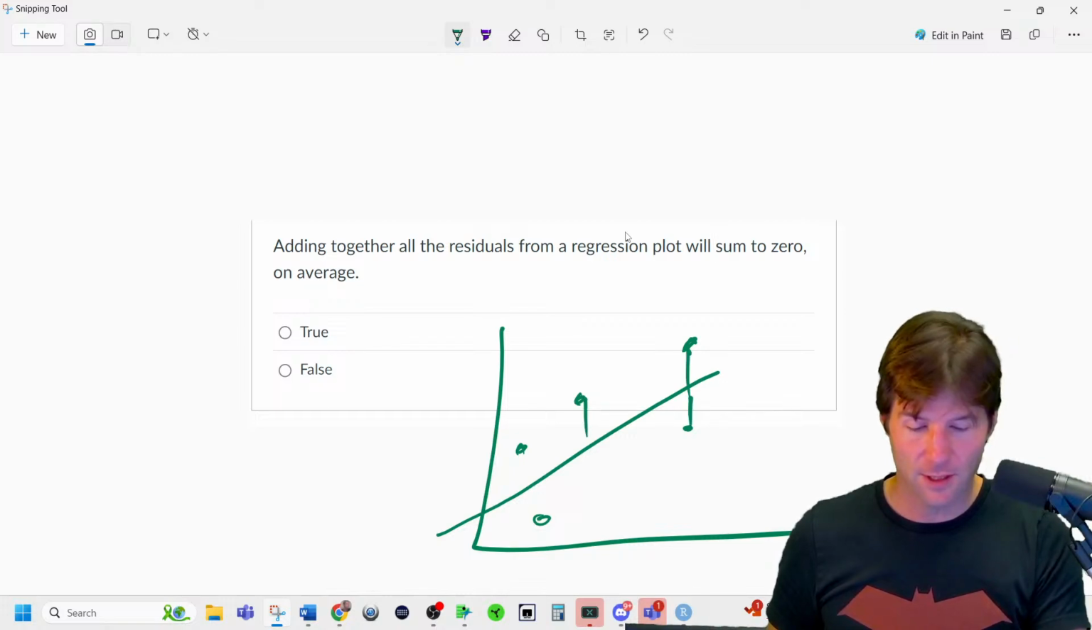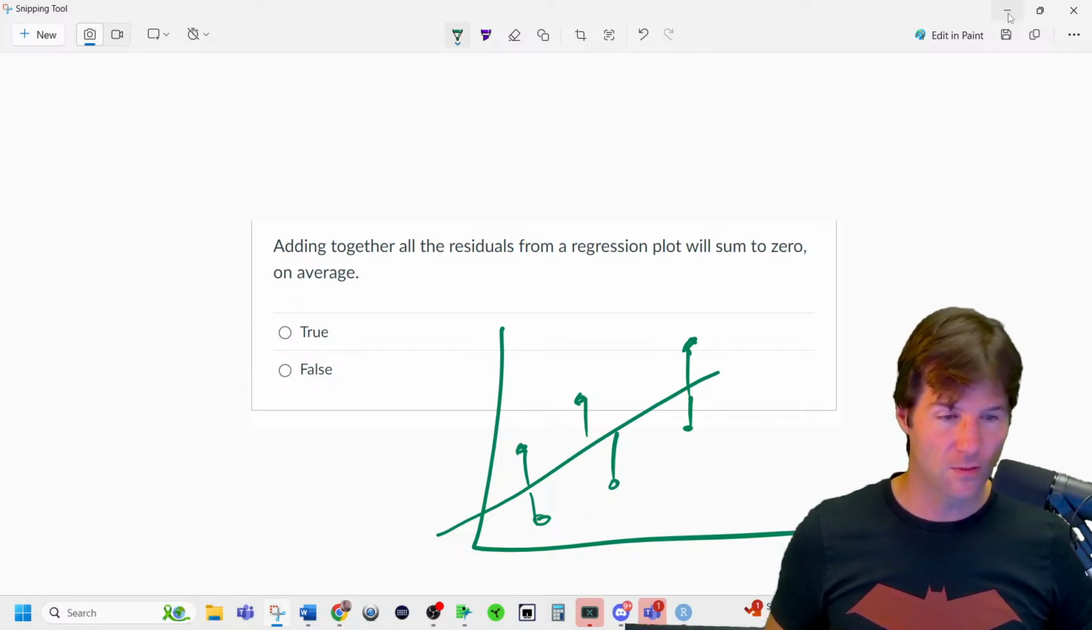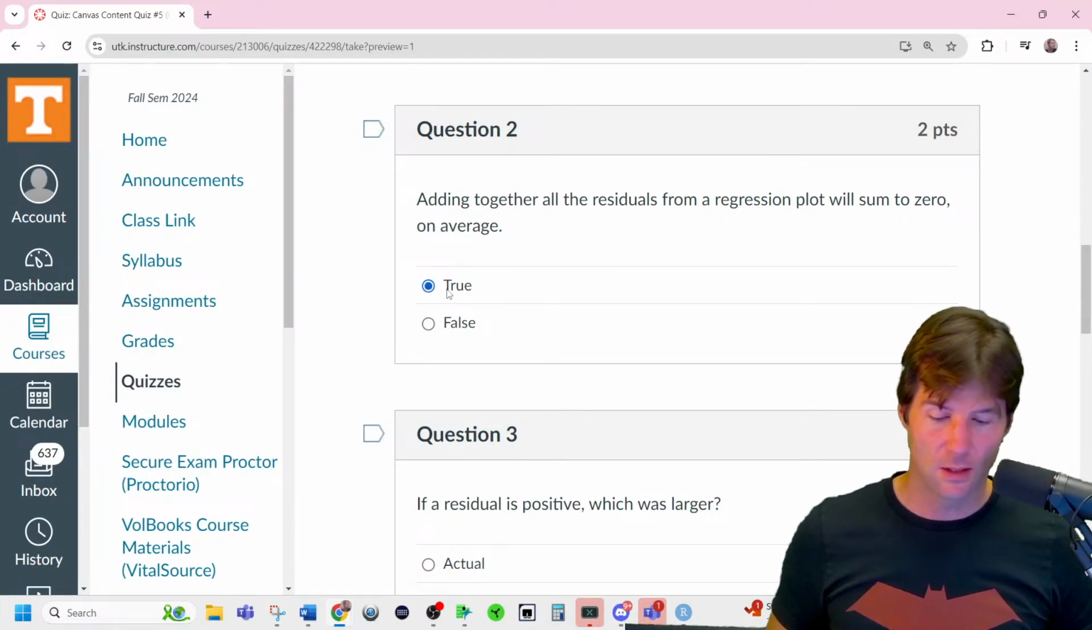And you'll get positive and negative residuals. So summing up all the residuals will add to 0. It's just the way the math works out when you draw the line of best fit. It'll always add to 0.